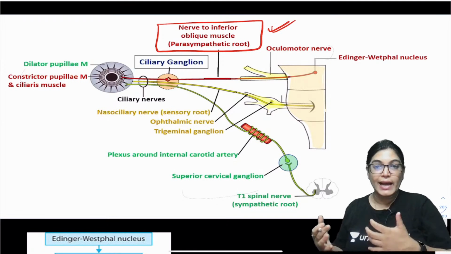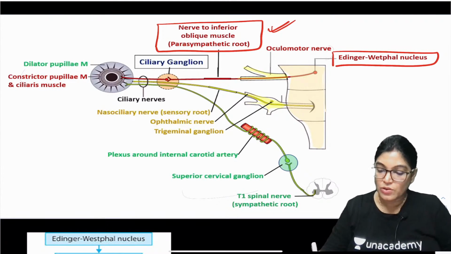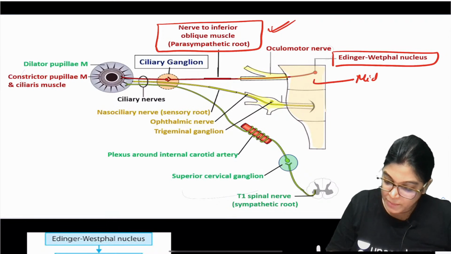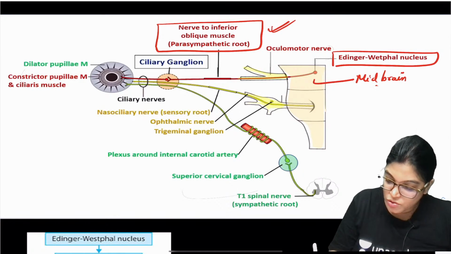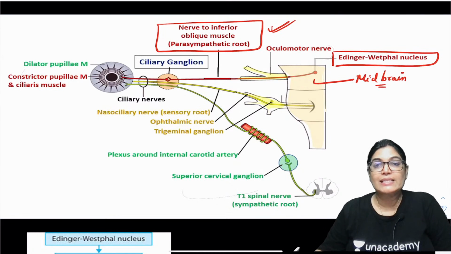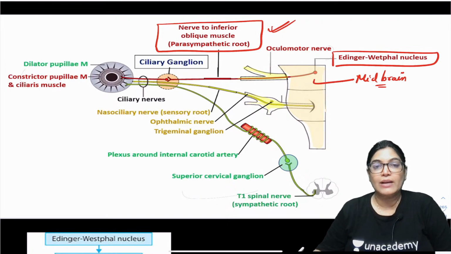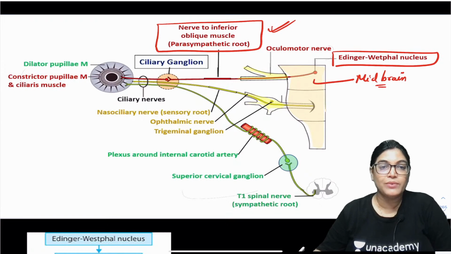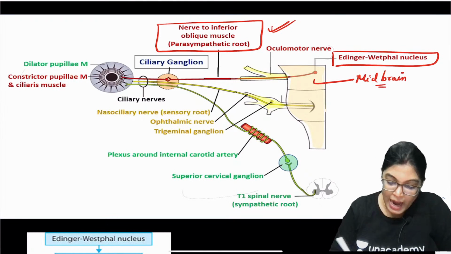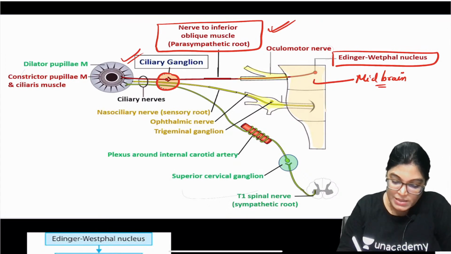And what is the nucleus of origin? The nucleus of origin is the Edinger-Westphal nucleus, which is located in the midbrain, close to the oculomotor nerve nucleus. From it, the preganglionic parasympathetic fibers are derived via the nerve to the inferior oblique, and these fibers relay in the ciliary ganglion. Can you see here? The red color fibers are relaying.